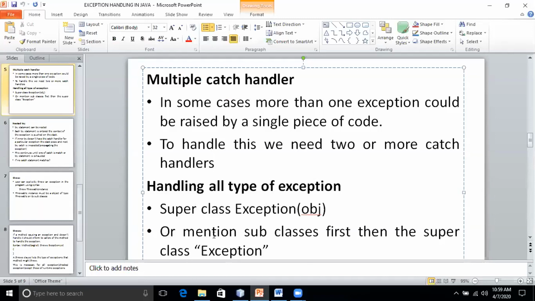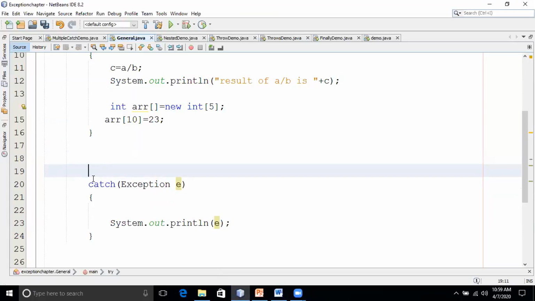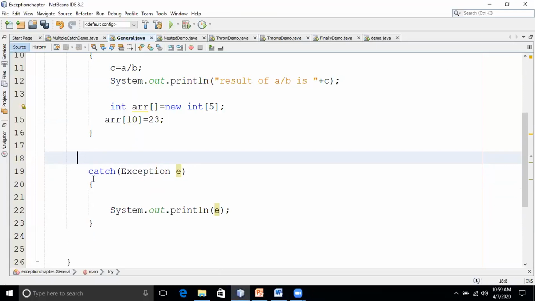So if you want to handle some particular classes in a different way, first we have to mention their subclasses, then we have to mention the superclass Exception. For example, here I have written one catch handler. Before this, I should write its derived class handlers. If not, it will throw an error.